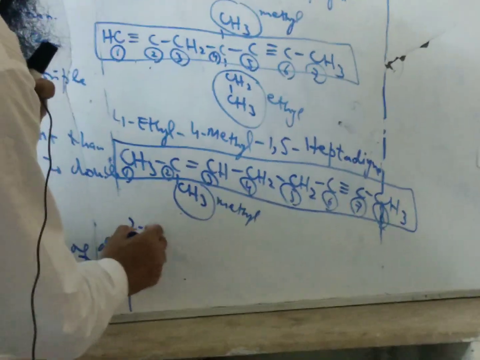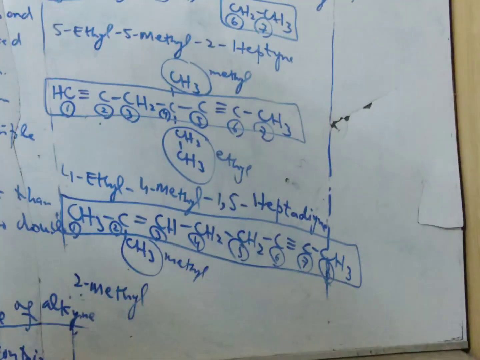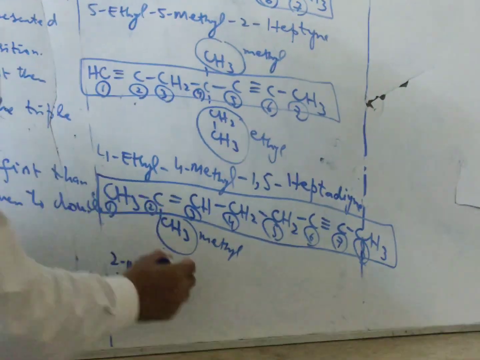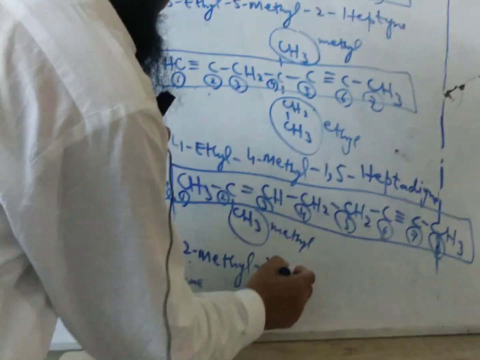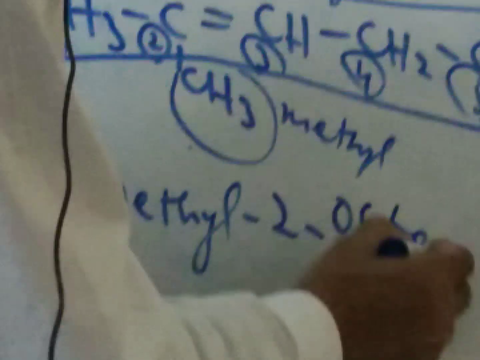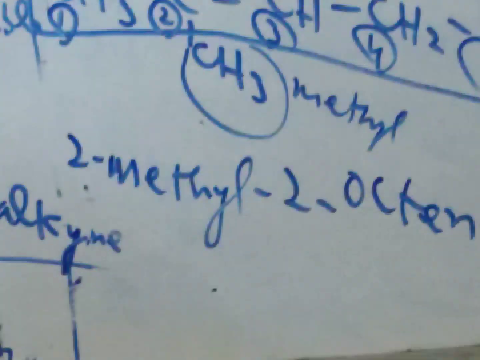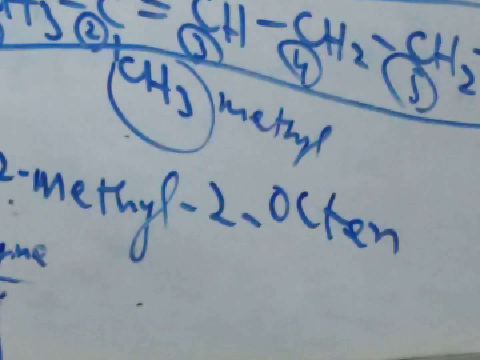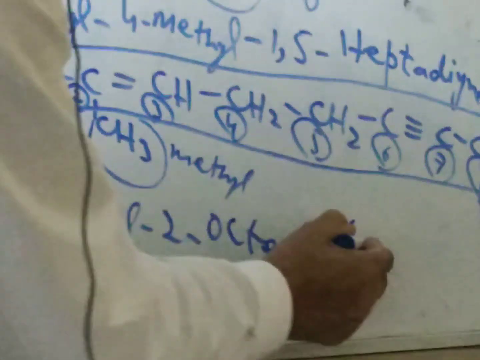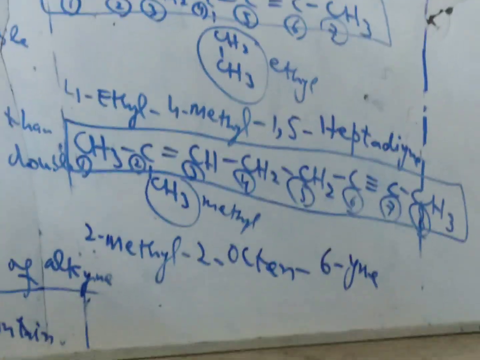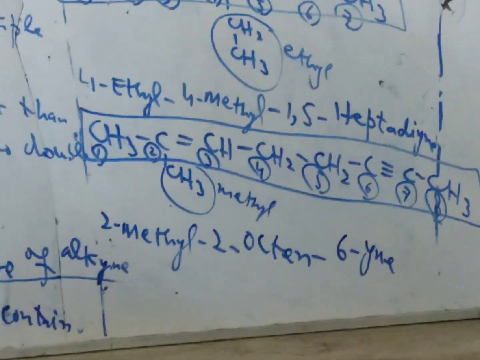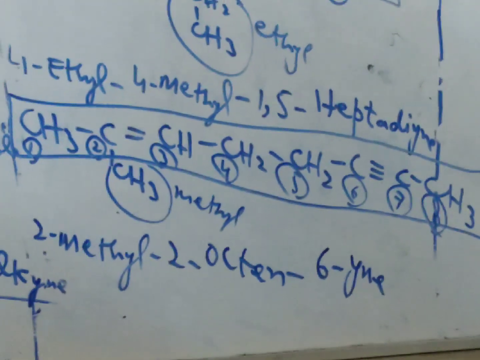So write 2-methyl, and then the position of this double bond, that is the 2. The total number is 8, and 8 means oct. That is octene. Since the double and the triple bonds are both present, the E of alkene is replaced. So we can say 2-octene, and then the position of the triple bond, 6-yne. This yne represents the triple bond. So the name of this compound is 2-methyl-2-octen-6-yne.